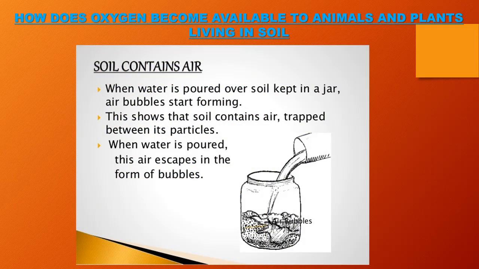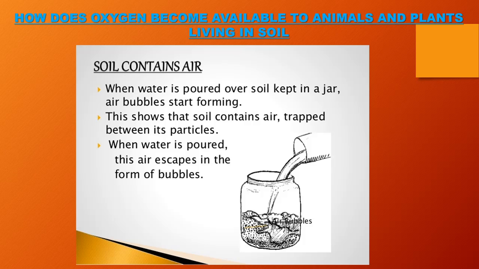Next one is, how does oxygen become available to animals and plants living in the soil? So here is a question. We take the oxygen directly from air by breathing, because we have lungs. Even the animals staying in the aquatic environment also take up the dissolved oxygen. That is also for sure.